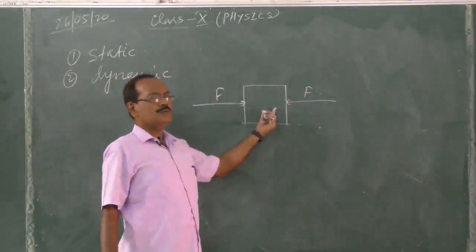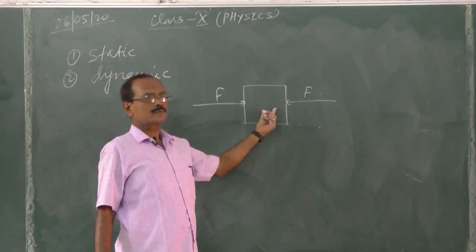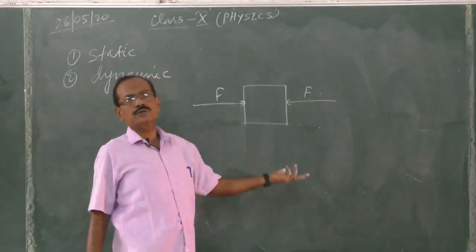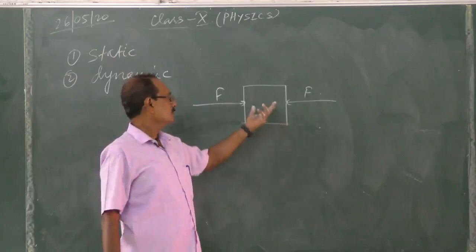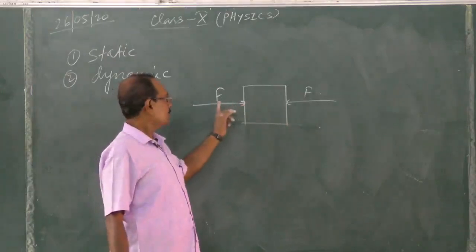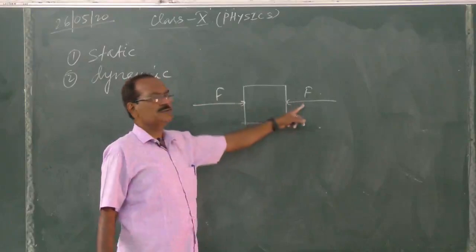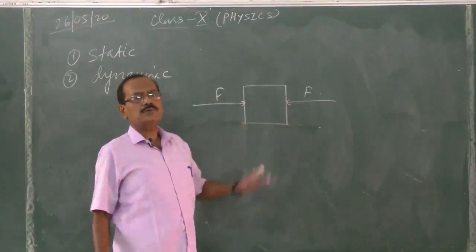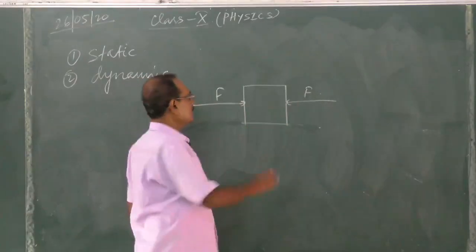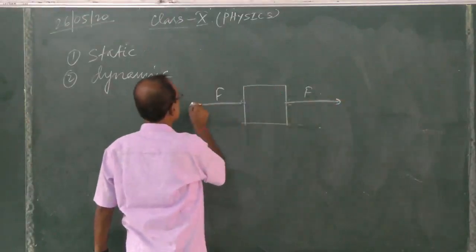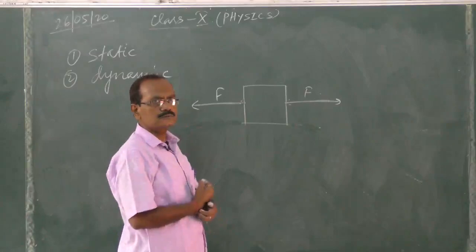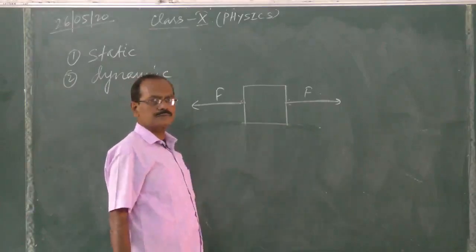So the body will be at rest. If we remove the two forces, the body will be at rest. It was at rest. Yes, the body will not move. So therefore, the resultant of these forces on the body will be 0. Another way, if we are pulling also, the same thing, the body will be at rest.